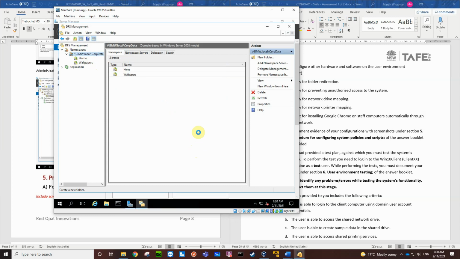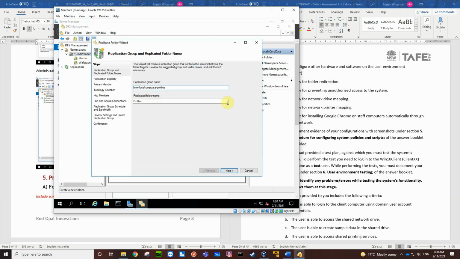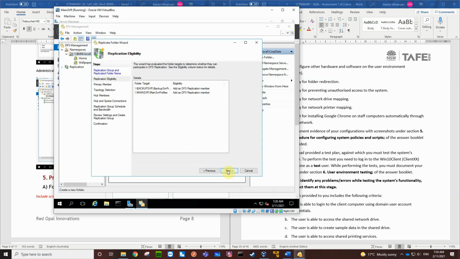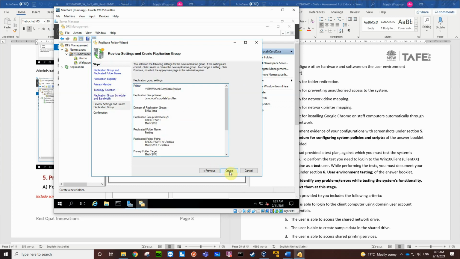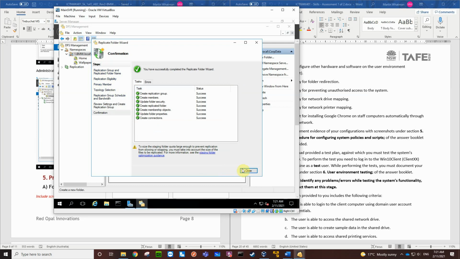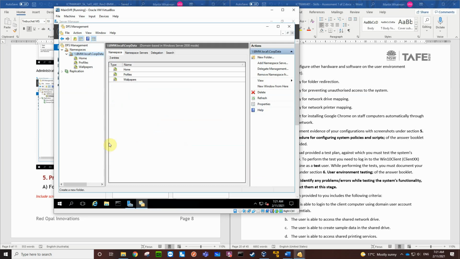So we're going to create a replication group for profiles. They're the two targets. The primary member is going to be the main server. Going to use a full mesh, replicate continuously, full bandwidth. There's a summary. We create it. It's all created successfully. Okay, so expanding out our replication, we can see we've got the replication, home, profiles, wallpapers, and domain system volume. There's our folders, home, profiles, and wallpapers.